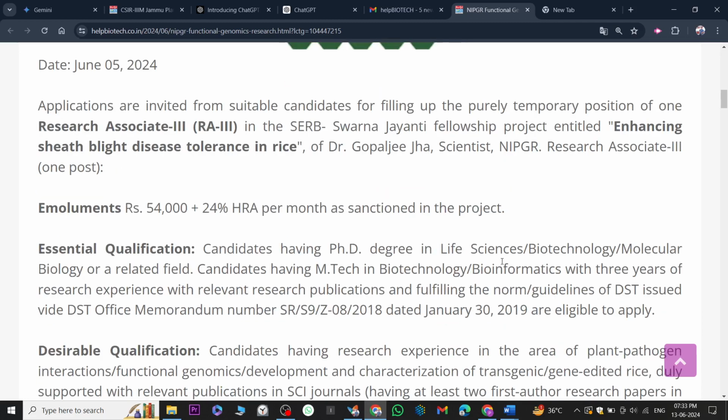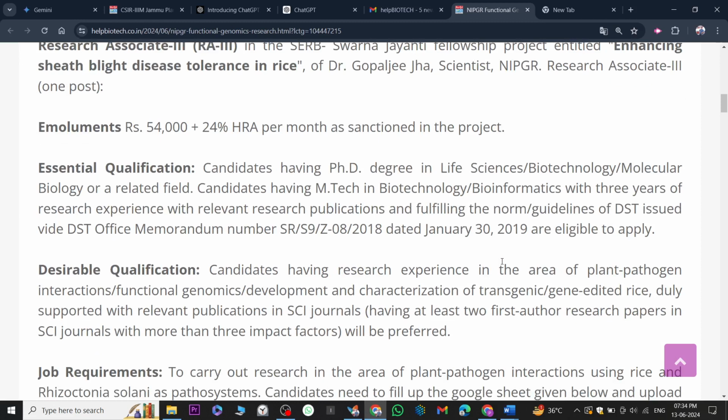Essential qualification: candidates having a PhD degree in life science, biotechnology, molecular biology or a related field. Candidates having an MTech in biotechnology or bioinformatics with 3 years of research experience and relevant research publications, fulfilling the norms or guidelines of the DST issued vide the DST office memorandum, dated January 2029.